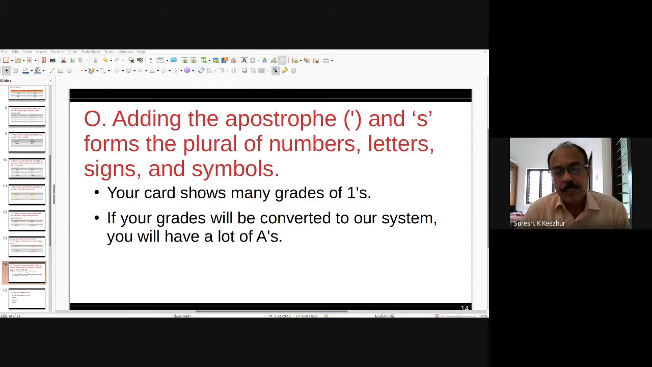Sometimes internal vowel changes occur. For example, woman, women; Englishman, Englishmen; policeman, policemen, like that.